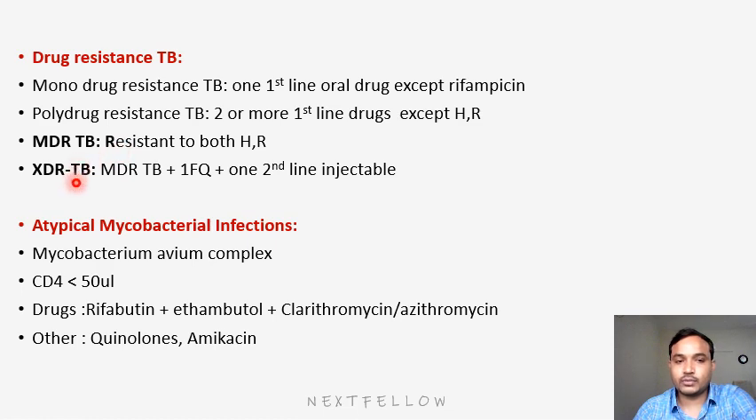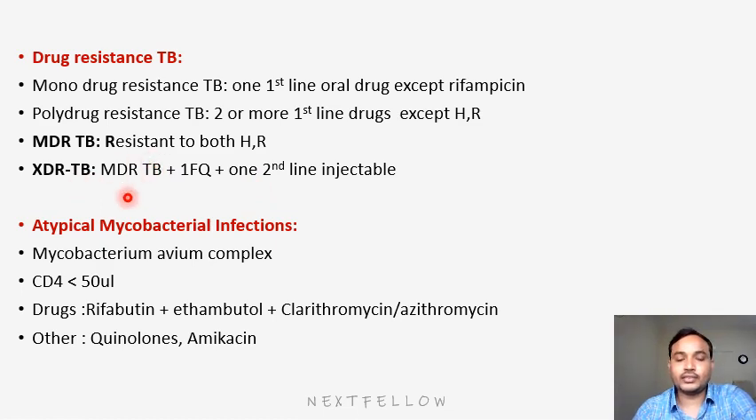Extensive drug resistance means multi-drug resistance, that means resistance to isoniazid and rifampicin, plus any one fluoroquinolone, that is Ofloxacin, Norfloxacin, Levofloxacin, or one second line injectable, that means amikacin, streptomycin. So if the bacteria have resistance to isoniazid, rifampicin, any one fluoroquinolone, and one second line injectable, this is called extensive drug resistance TB.